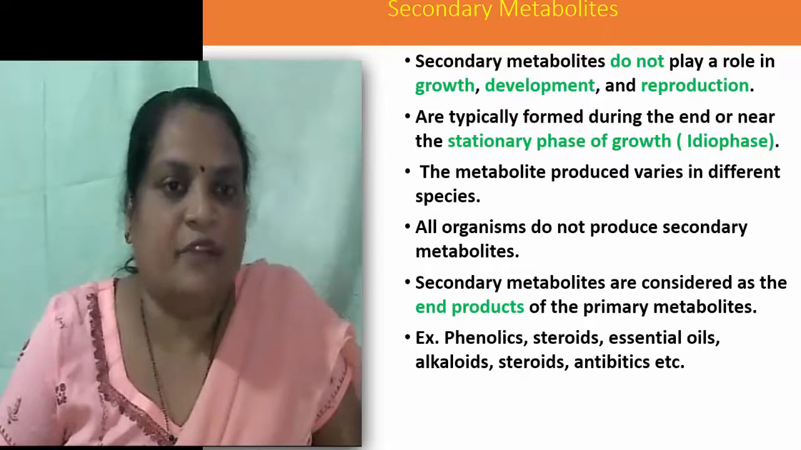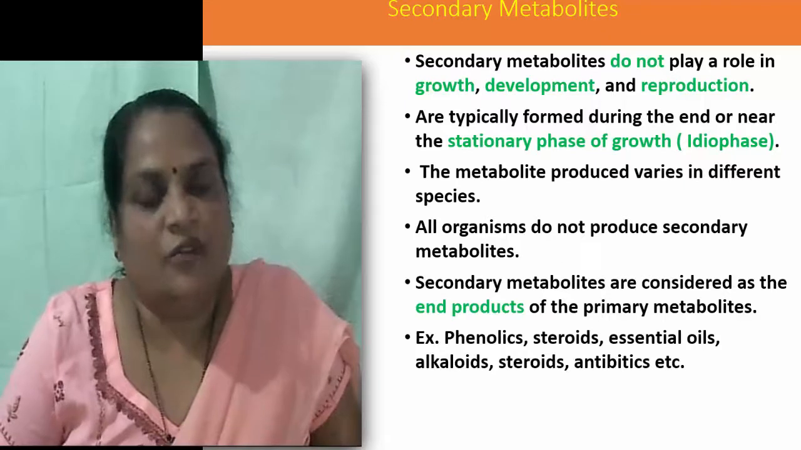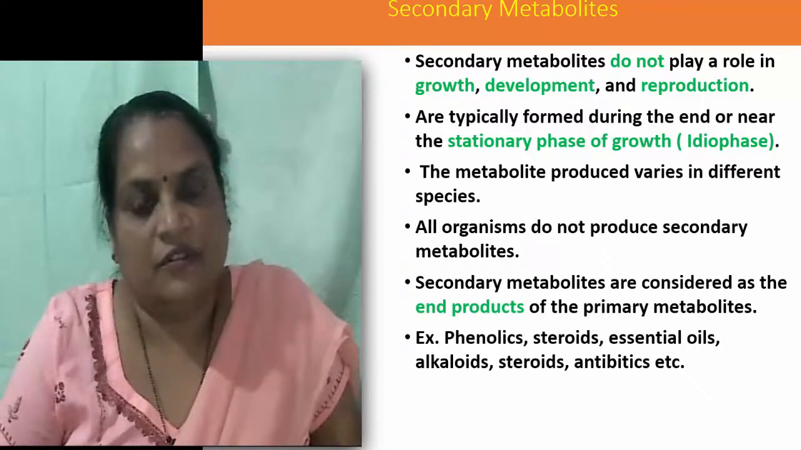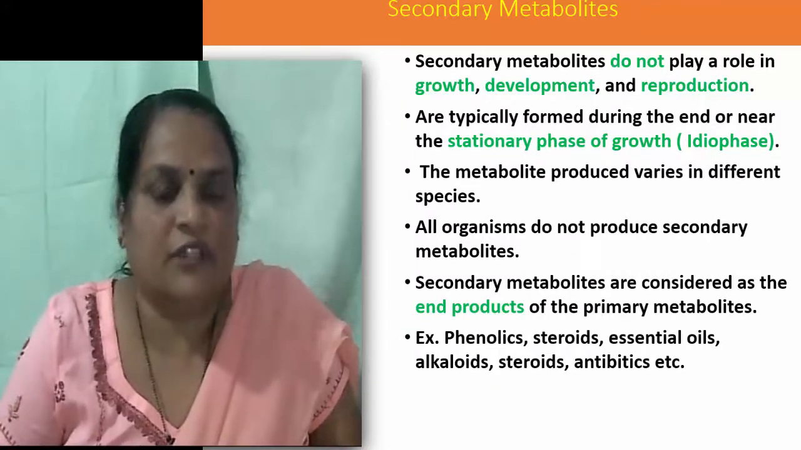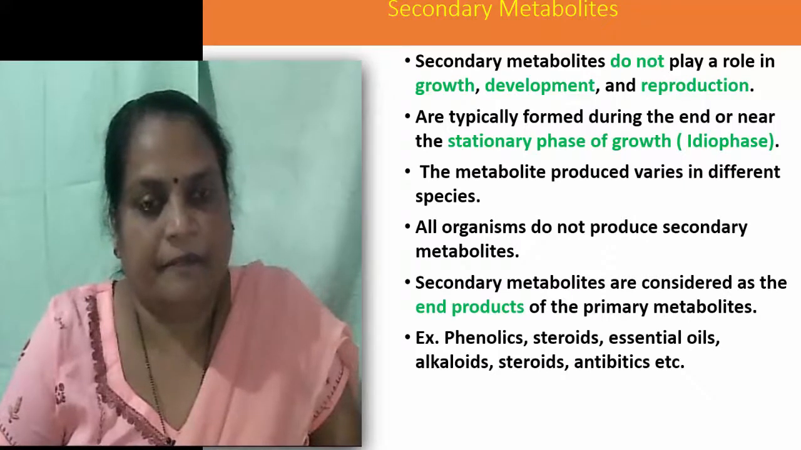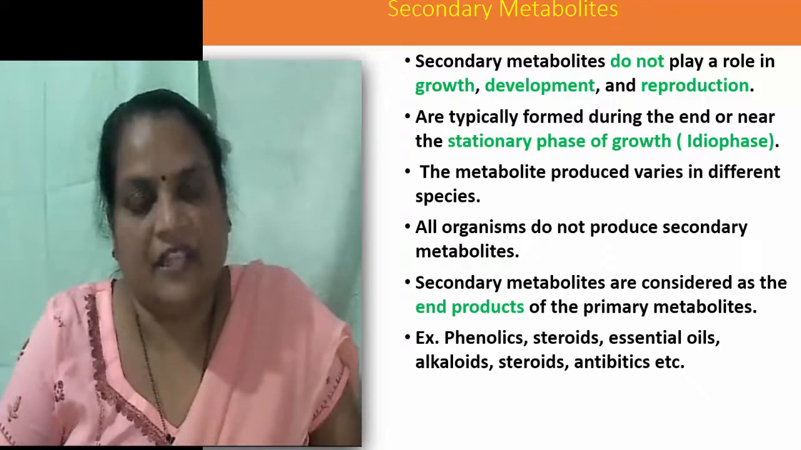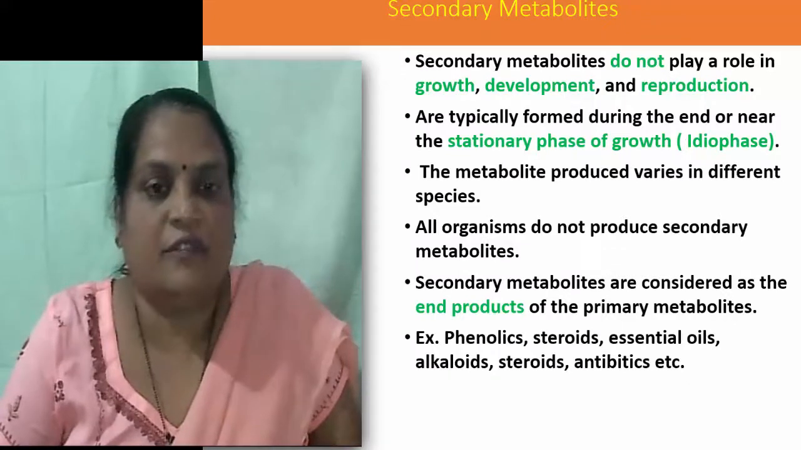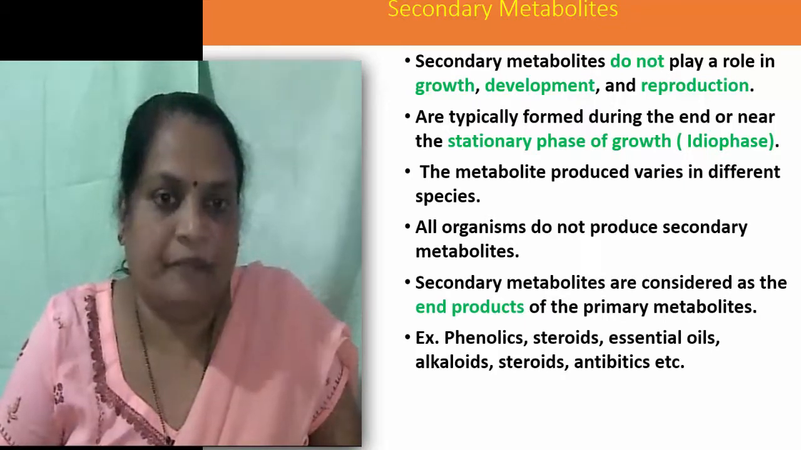The other types of metabolites are secondary metabolites. Secondary metabolites do not have any role in cell growth, in development of cells and in reproduction of cells. That means these are not essential for growth, development and reproduction of cells. Secondary metabolites are formed during the stationary phase of growth of organisms. These are not produced when the cell is growing actively. These are produced at the end of the stationary phase, also called the idiophase.